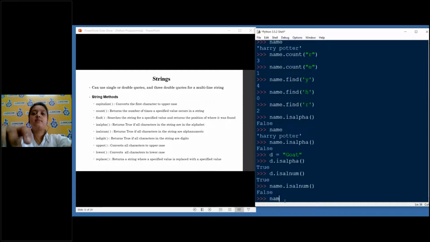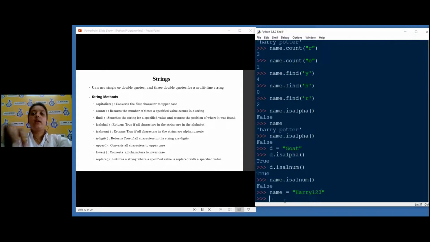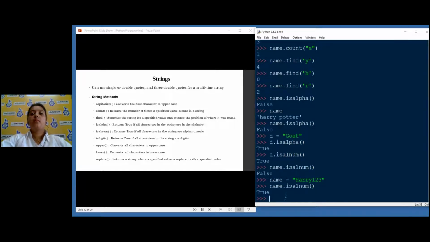Now if I change this name into something like Harry123, and now if I say name.isalnum, it will give me true, because obviously it has numbers, but since it has no special characters like slash, at the rate, or space, it is giving me true. So this is the purpose of isalnum.